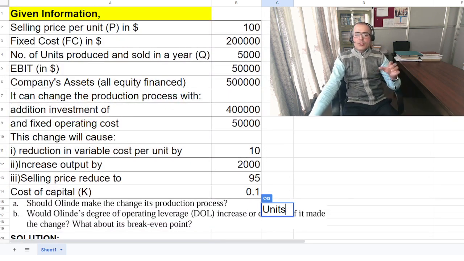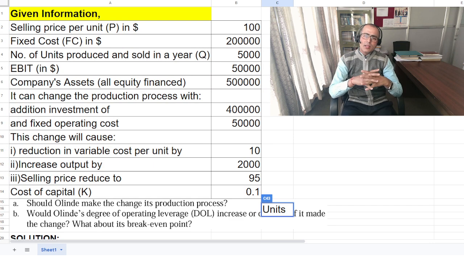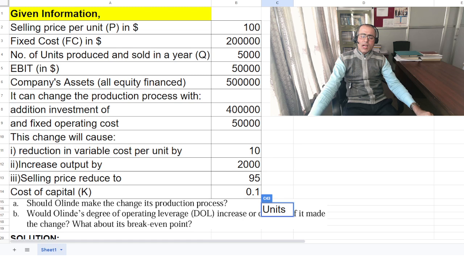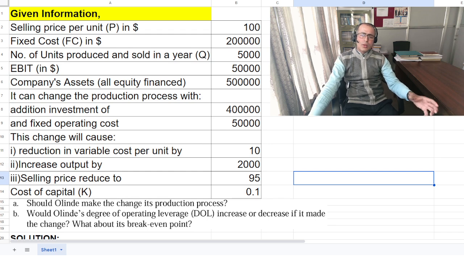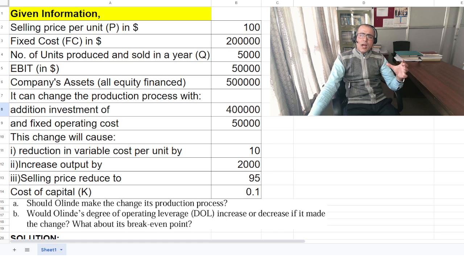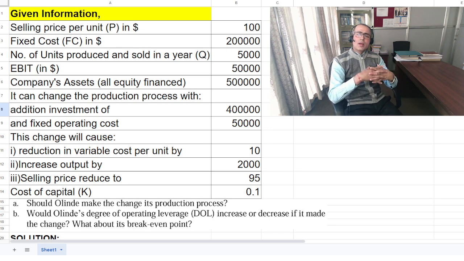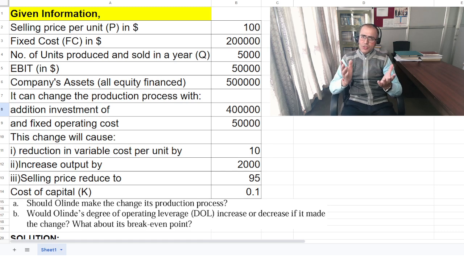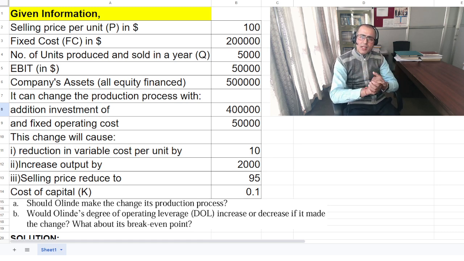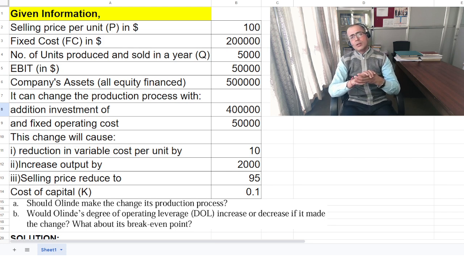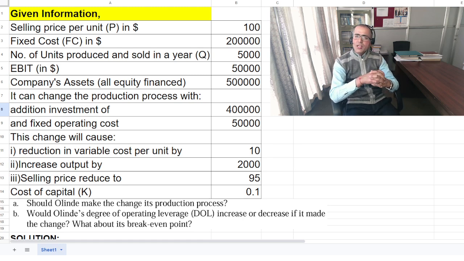Okay friends, what I discussed today is all about break-even and leverage analysis. At first I would suggest to review the question carefully. It's always good to understand the question first and note the given information, and then follow the process thoroughly, and accordingly you could take decisions. As per these questions, we have to find the change in return on assets, which is simply change in EBIT by change in total assets. Since this is the case of all equity finance, we don't have debt sources. That is why we have used change in EBIT by change in total assets.